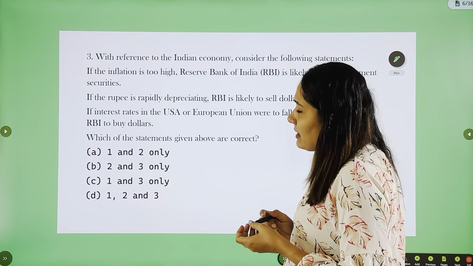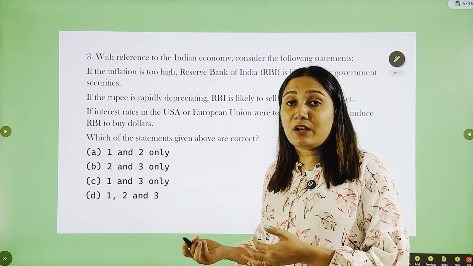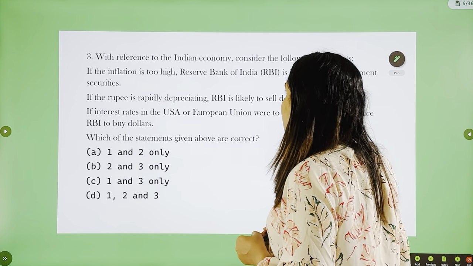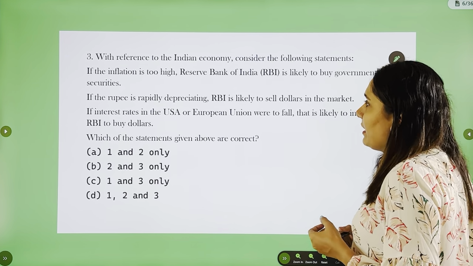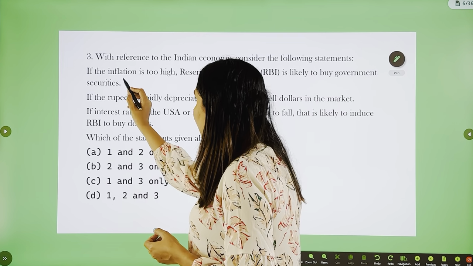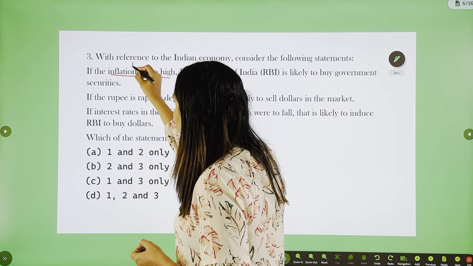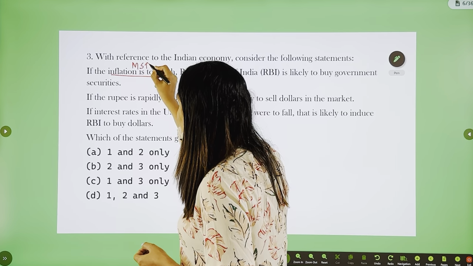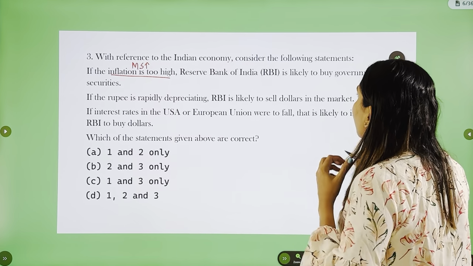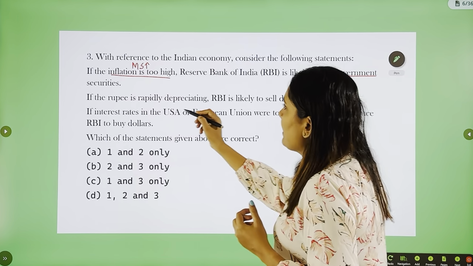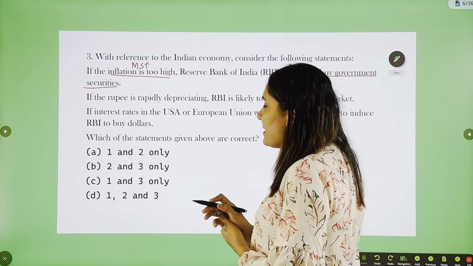Now next one is again a very important topic and a conceptual question. With reference to Indian economy, consider the following statements. The first statement, if the inflation is too high. Inflation is too high means the money supply is high. The Reserve Bank of India will buy government securities. Let's see the other statements as well.